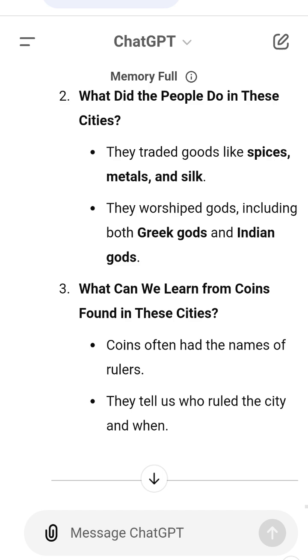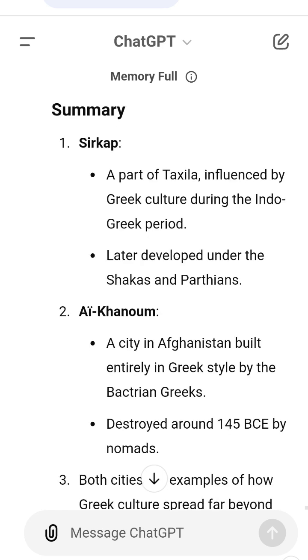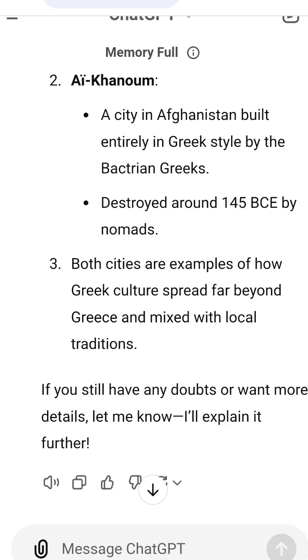Summary. 1. Sirkap, a part of Taxila, influenced by Greek culture during the Indo-Greek period, later developed under the Shakas and Parthians. 2. Ai-Khanum, a city in Afghanistan built entirely in Greek style by the Bactrian Greeks, destroyed around 145 BCE by nomads. 3. Both cities are examples of how Greek culture spread far beyond Greece and mixed with local